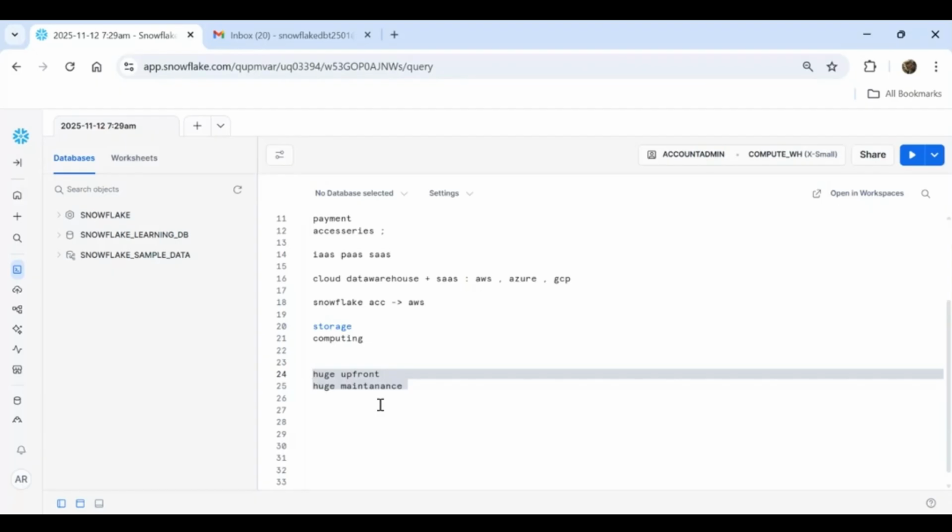In case of on-premise, you have to purchase all the software, all the hardware, everything. You have to set it up, you have to configure it, and you have to hire a team which will be maintaining that entire setup. That is the thing.